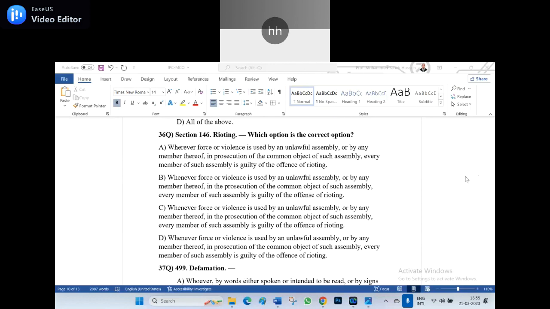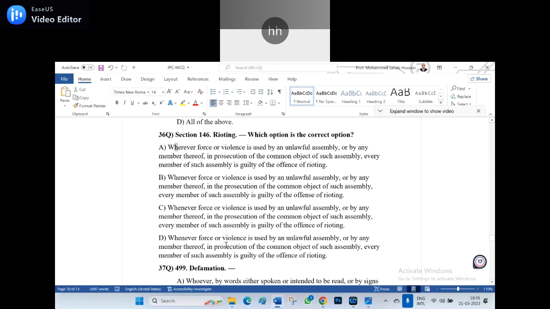Participants, the correct option here is D. Whenever force or violence is used by an unlawful assembly or by any member thereof in prosecution of the common object of such assembly, every member of such assembly is guilty of the offence rioting. That is the appropriate answer for the 36th question, because I told you whenever, but here I wrote wherever, so it is wrong.